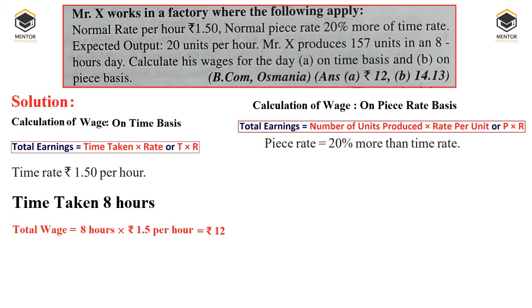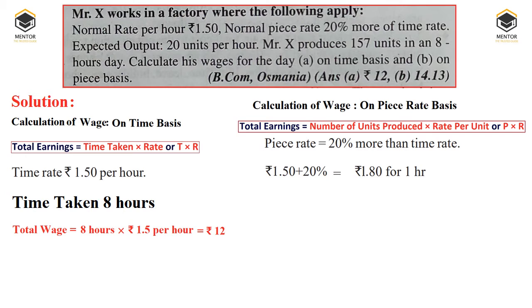Here in the question we have provided piece rate is 20% more than the time rate. Then what is the time rate? We have 1.5 plus 20% is equal to 1.8 for 1 hour. So the piece rate would be 1.8 for 1 hour.